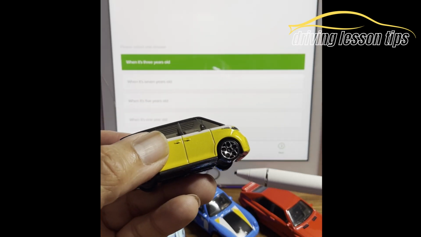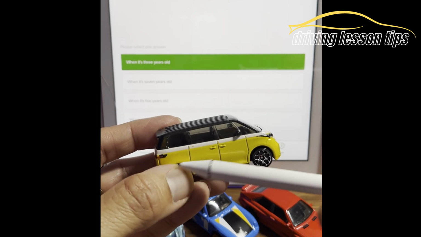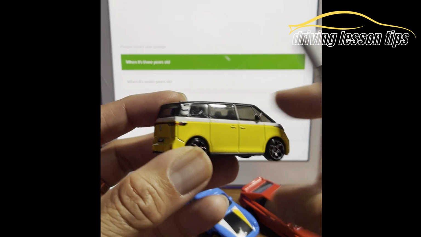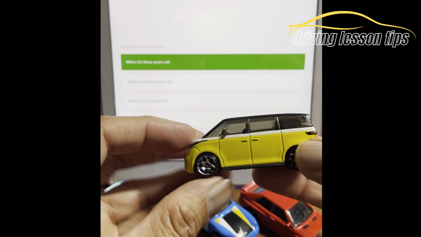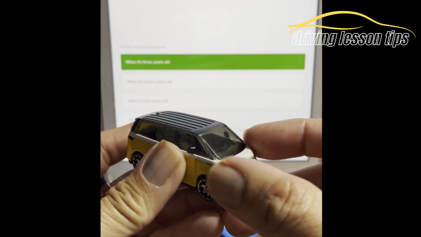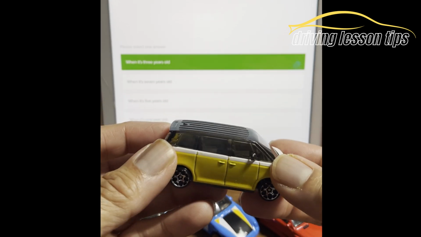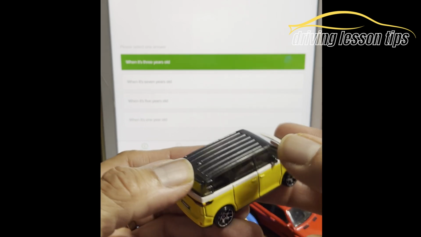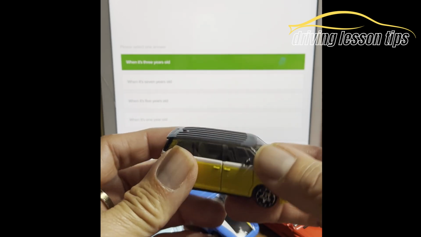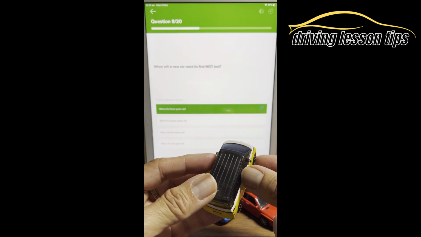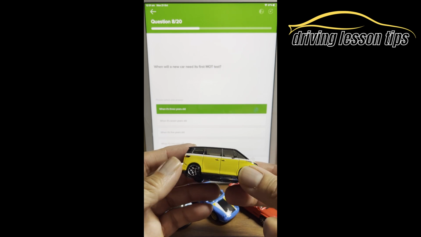Well, they'll have a look at your tyres, the wheels, the suspension, or your whole body of the vehicle to make sure nothing is sticking out that could cause damage to anybody. They'll check all your bulbs are working, left, right, and centre. Yeah, your brake lights, your interior. They'll make sure your dash lights are okay, your seat belts are working, and any warning lights. There's so much more that they check.